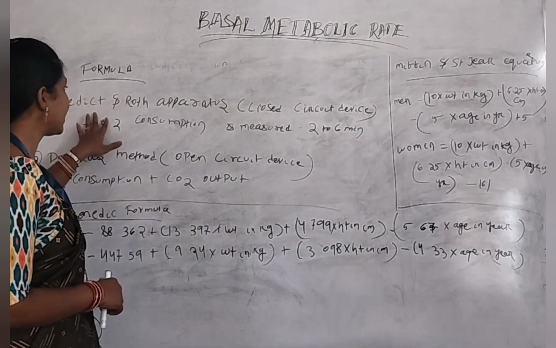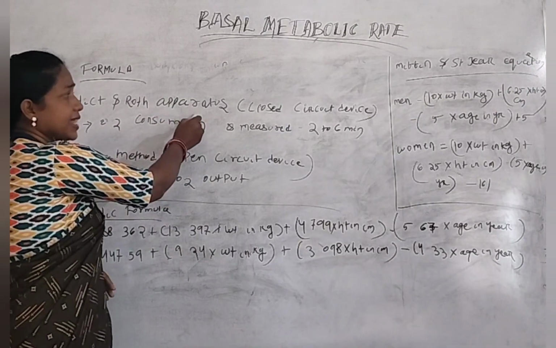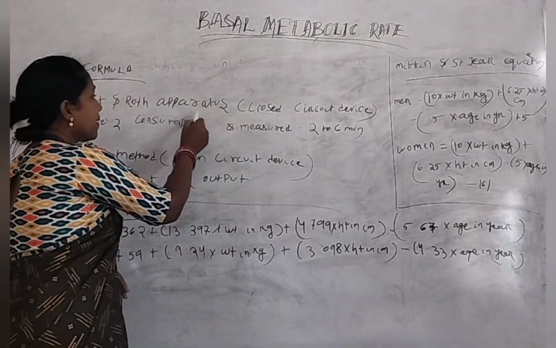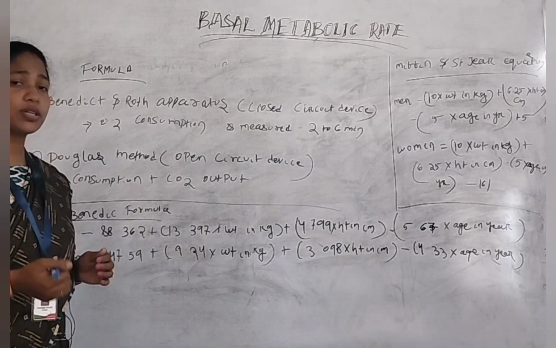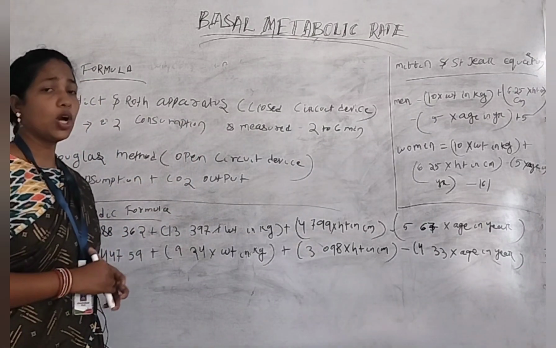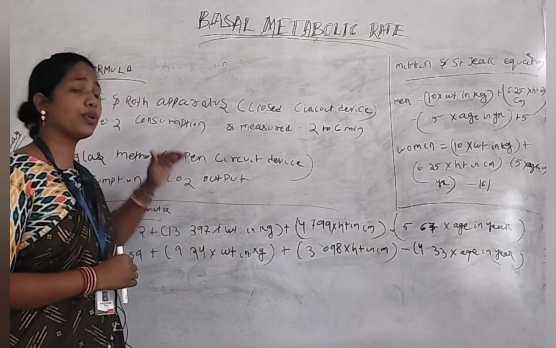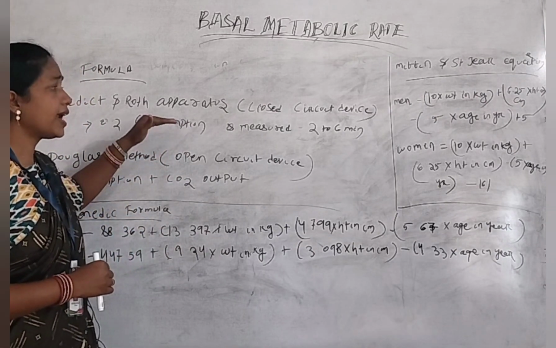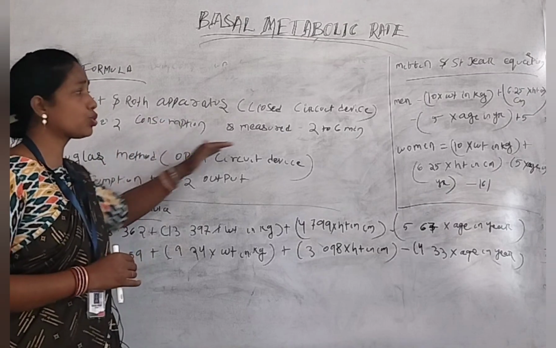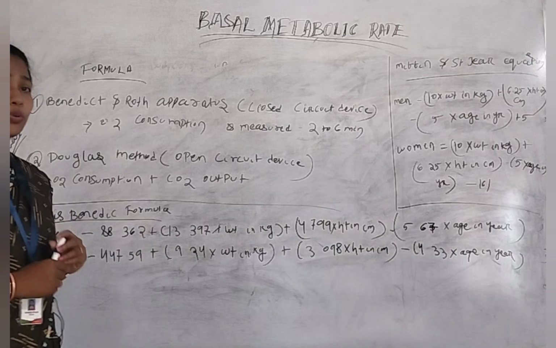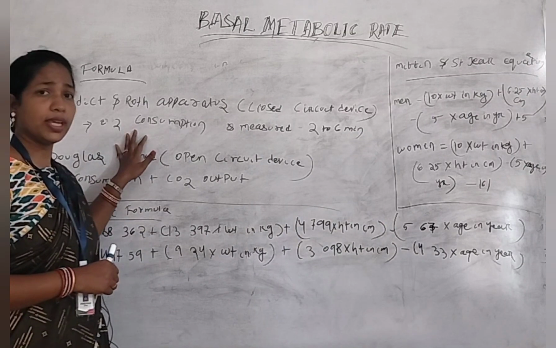First one is the Benedict and Roth apparatus, which is also called a closed circuit device. In that device, we measure the oxygen consumption of our body. We count the amount of oxygen needed, and in that method we use 2 to 6 minutes. Within that 2 to 6 minutes we count the oxygen consumption of the body.